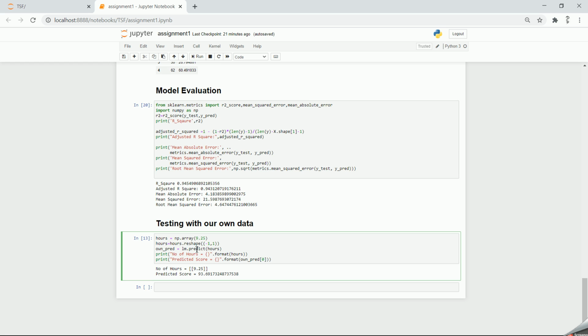I've passed the value through the model, and we get a score of 93.69. This is the predicted score. If a student studies for 9.25 hours a day, he can score 93.69% in his exams.